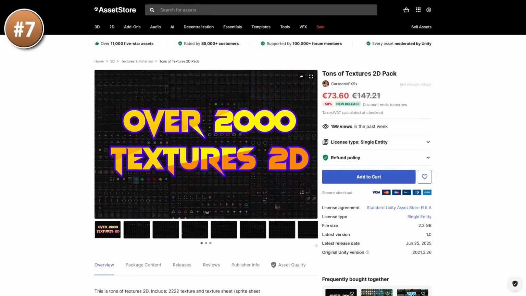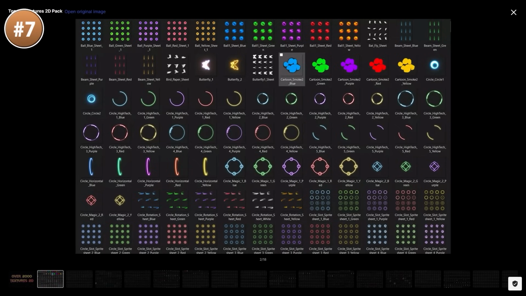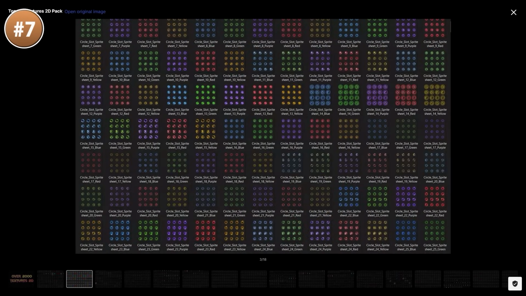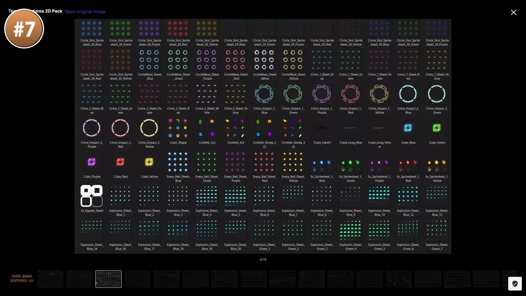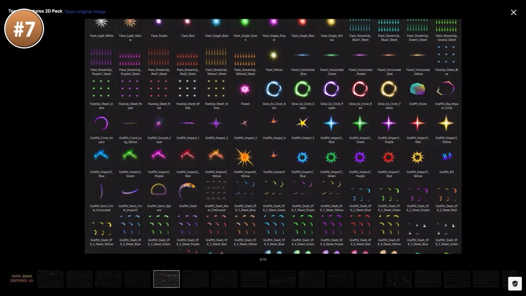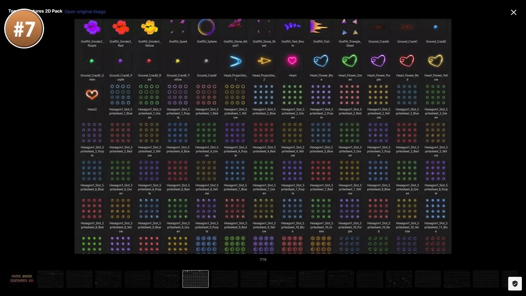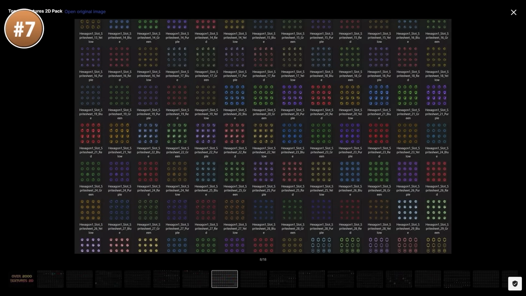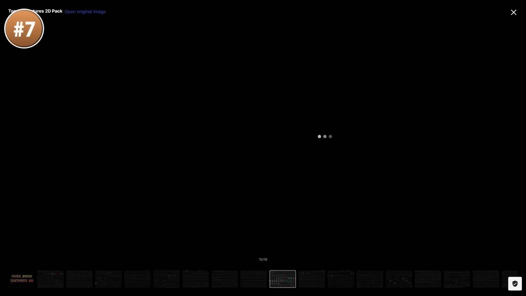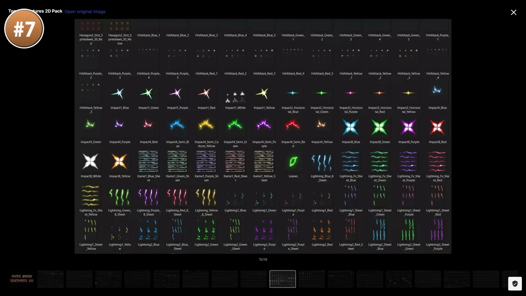And then if you need a mountain of textures, there are some packs kind of like this one. This one has 2000. Except this one does not have your standard textures, things like grass and so on. Nope, instead it's all kinds of 2D sprites. You've got some selection sprites, there are some explosion sprite sheets, you've got circle sprites, there's some skill sprites, some attack sprites, and really tons more. So you've got lots of variety on this one. If you're working on 2D games or really just making some nice UI elements, then a pack like this one can probably give you quite a lot of interesting effects to make your game stand out.